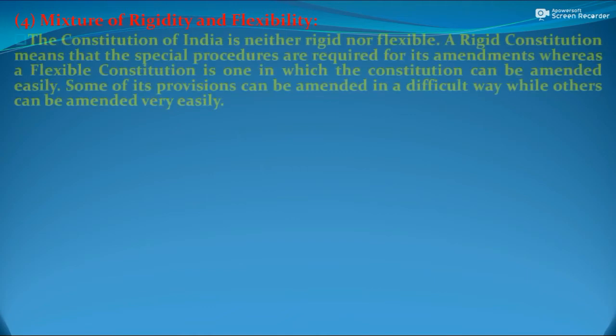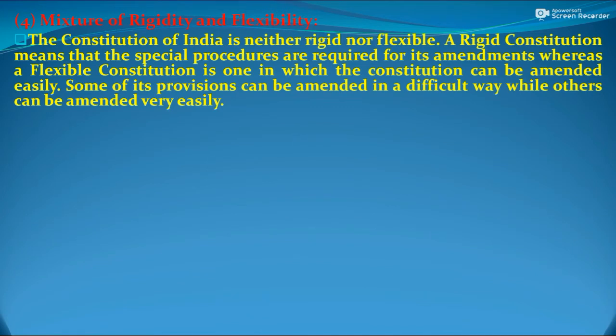Then next feature is mixture of rigidity and flexibility. The Constitution of India is neither rigid nor flexible. It is partly rigid and partly flexible. A rigid constitution means that special procedures are required for its amendment, whereas a flexible constitution is one which can be amended easily. Some of its provisions can be amended in a difficult way, while others can be amended very easily.